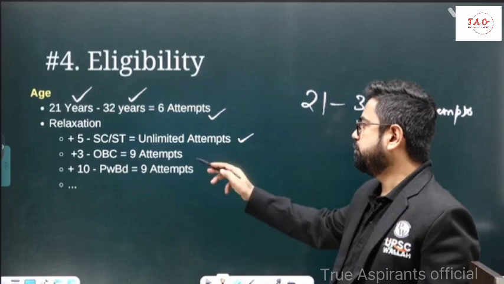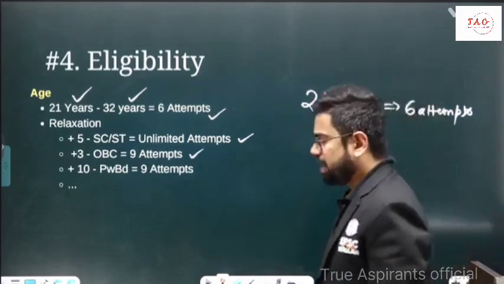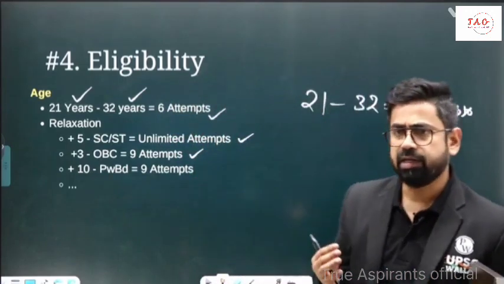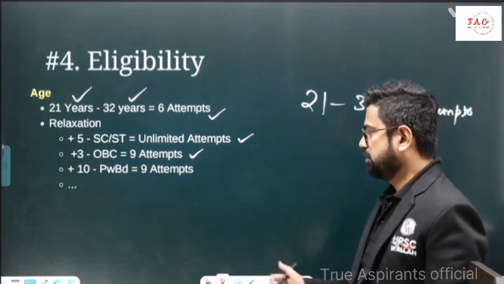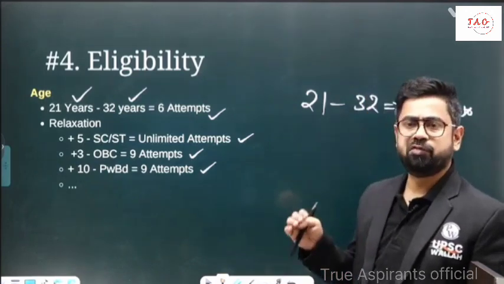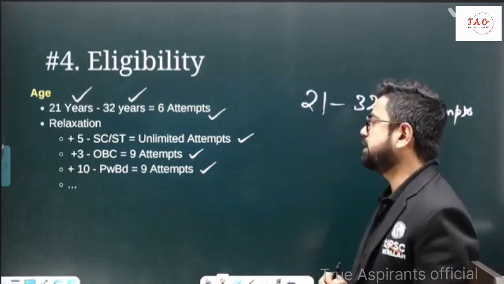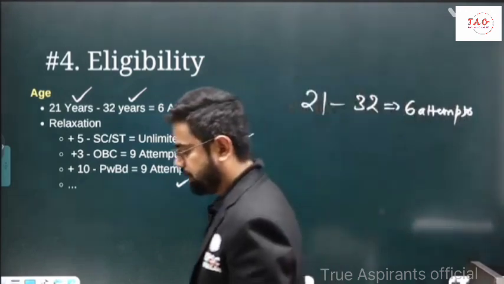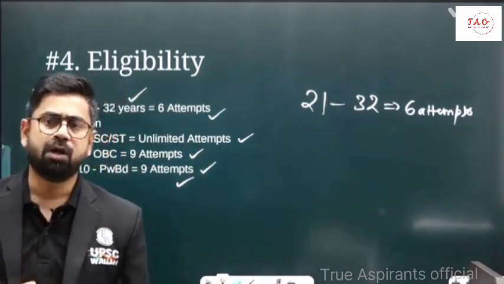Right. Similarly, if you belong to OBC, then you can go for 9 attempts, and age relaxation is also there. 3 attempts you can, 3 years you can add. That means till 35 years you can appear into this examination. Similarly, if there is a physical disability of benchmark category, then in that case plus 10-year relaxation is there, and 9 attempts in total you can give. So this is about the age and the number of attempts, right?